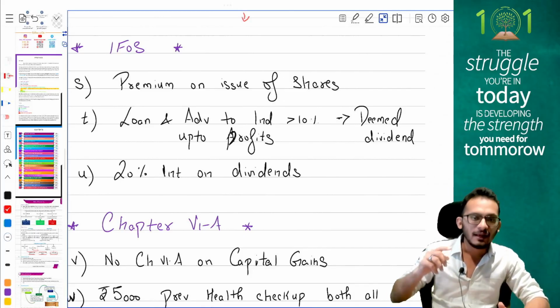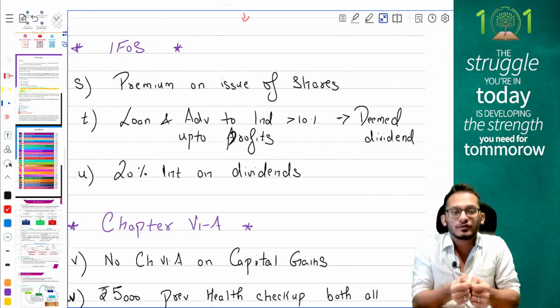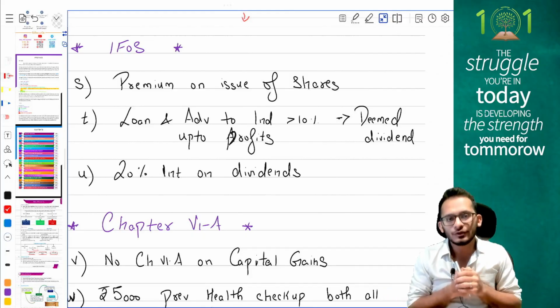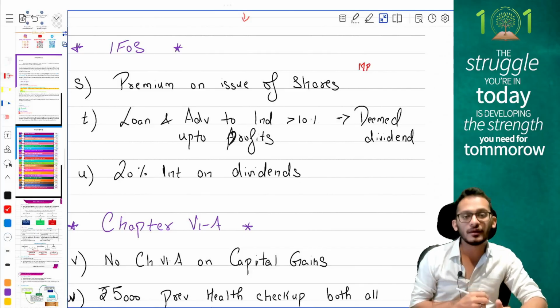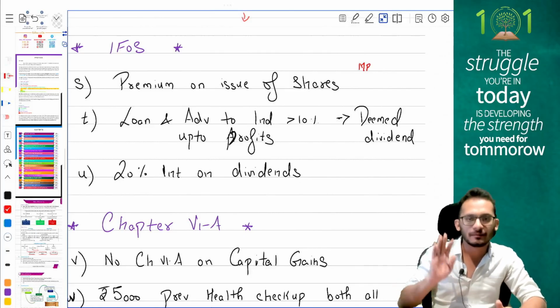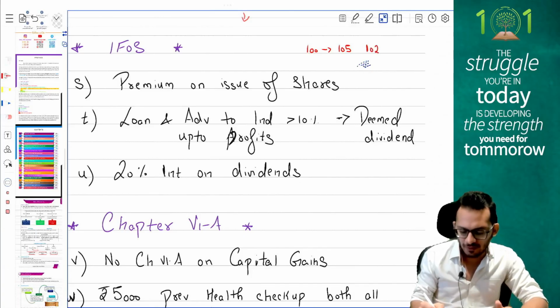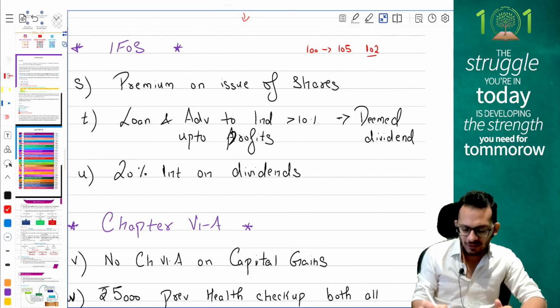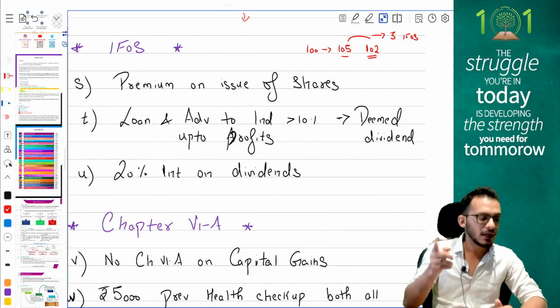The provisions come and say, if you are a closely held company, which is going to issue shares to someone at a premium, if the market price which is issued is lesser, then you will have an IFOS income. So if the question comes and says that 100 rupees share was issued for 105, where the market is only 102, income tax will come and say you should have only issued for 102, you have issued for 105, and therefore the differential will become 3 rupees income of IFOS for the company.